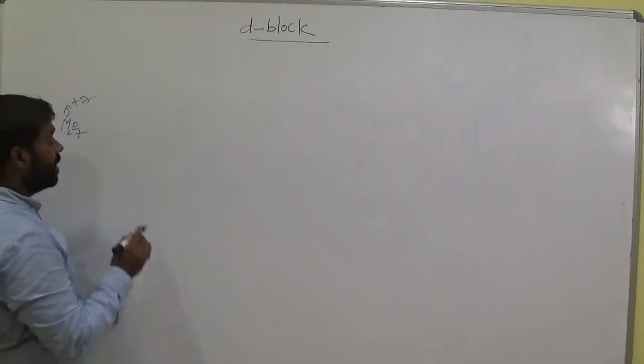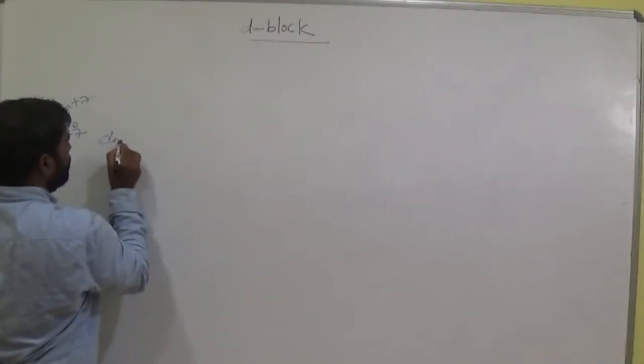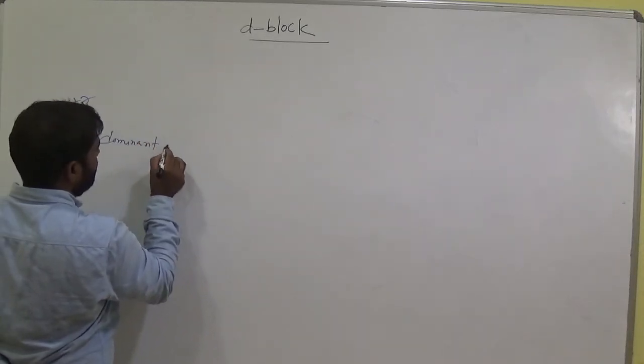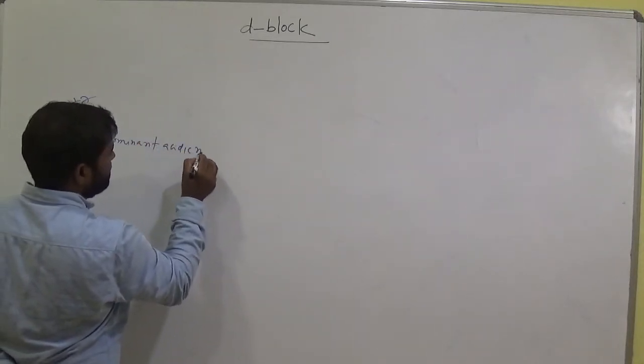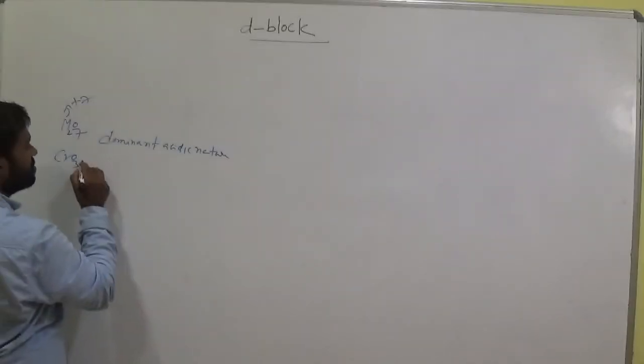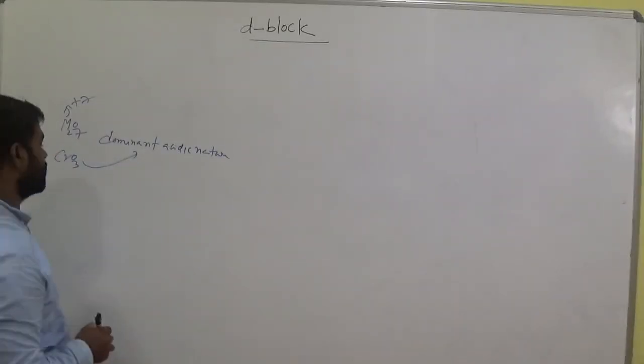So now Mn2O7, which shows plus 7, predominantly shows acidic nature. Okay, and CrO3 is also acidic in nature, even though amphoteric.